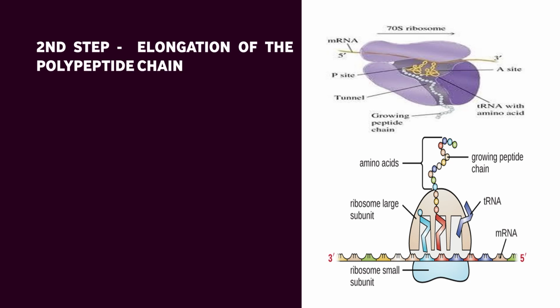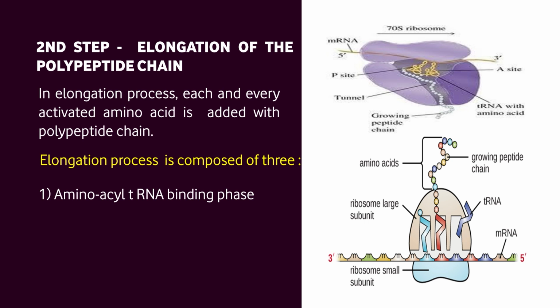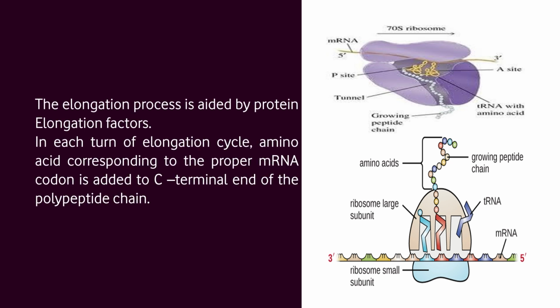The second step is elongation of the polypeptide chain. In the elongation process, each and every activated amino acid is added to the polypeptide chain. The elongation process is composed of 3 phases. First, the amino acid transfer RNA binding phase. Second, the transpeptidation reaction, and third, translocation. The elongation process is aided by special protein elongation factors. In each turn of the elongation cycle, the amino acid corresponding to the proper messenger RNA codon is added to the C-terminal end of the polypeptide chain.